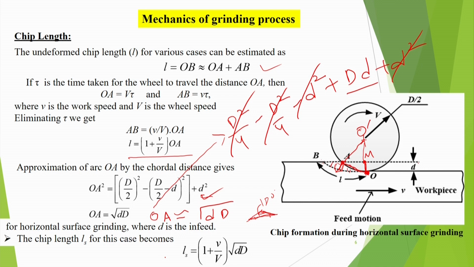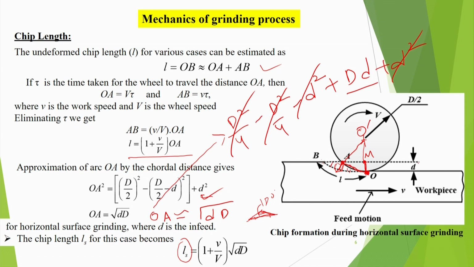Now, the chip length l_s for this case becomes, if we put that, I am using subscript S because it is surface grinding. So surface grinding means l_s is equal to (1 plus v by V) under root d_c D, which I already wrote. That means the length of the chip will be increased if the depth of cut increases or the diameter of the wheel increases.